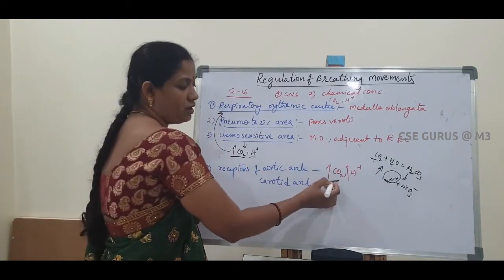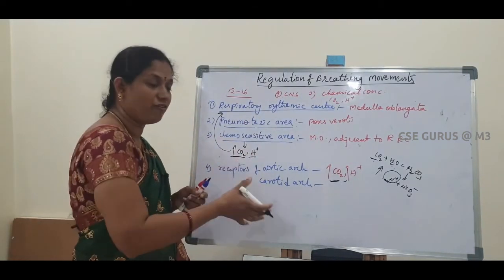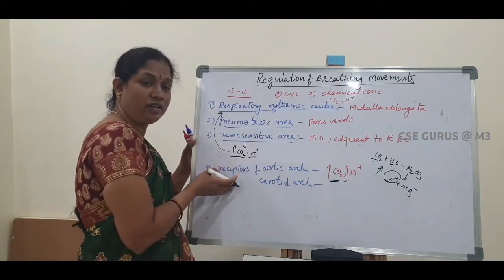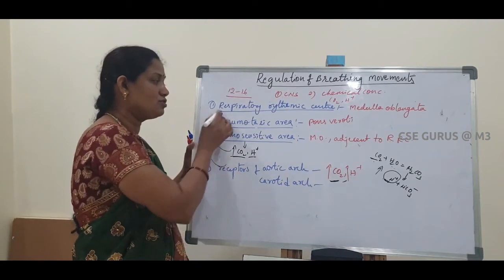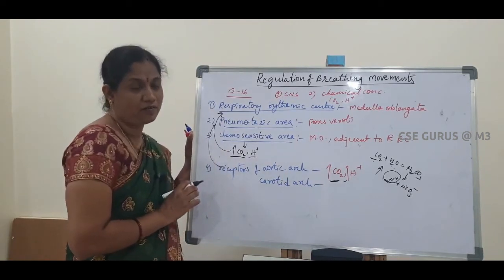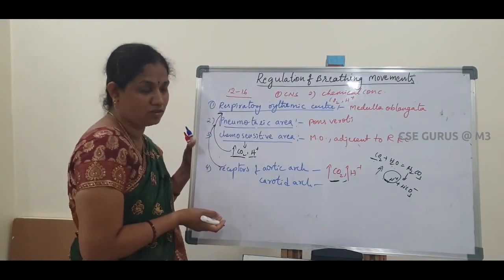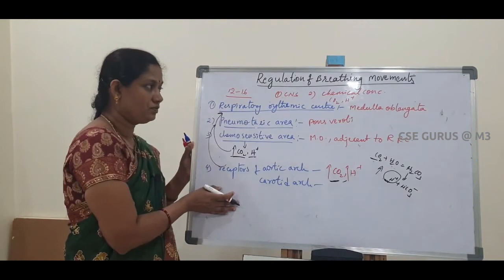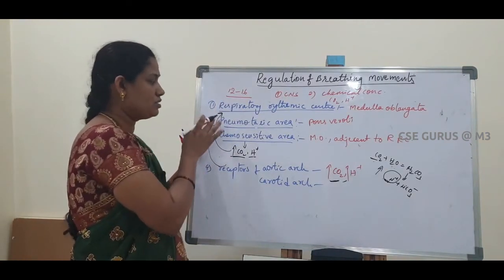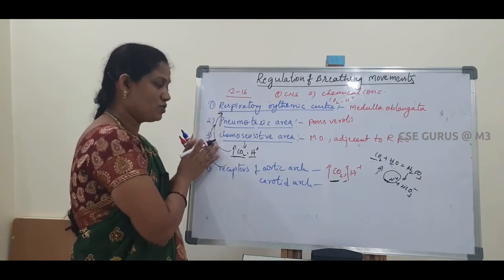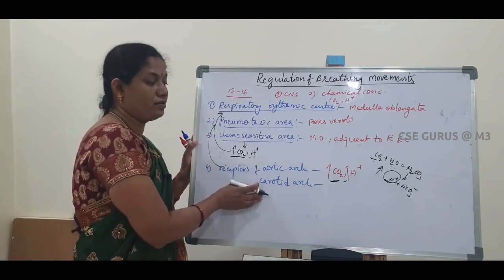Whenever the carbon dioxide or H plus ion concentration increases in our blood, that information is also sensed by the receptors. These receptors send the signal to the respiratory rhythmic center, and that center increases our breathing movements. So these are the regulators of breathing movements: the respiratory rhythmic center, pneumotoxic area, chemosensitive area, and receptors of the aortic arc and carotid arc.